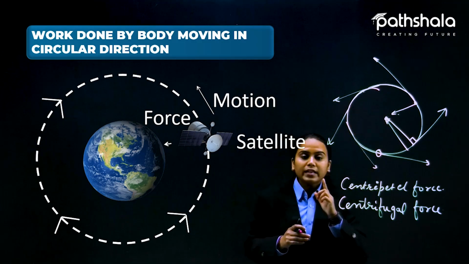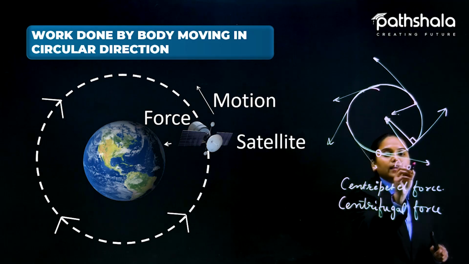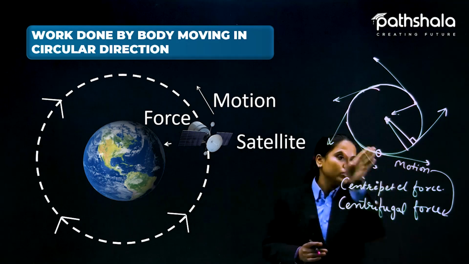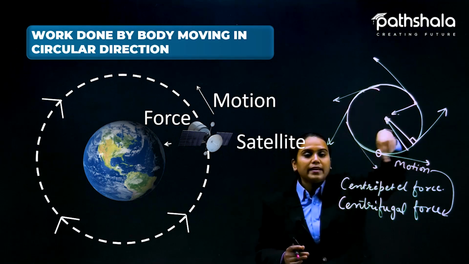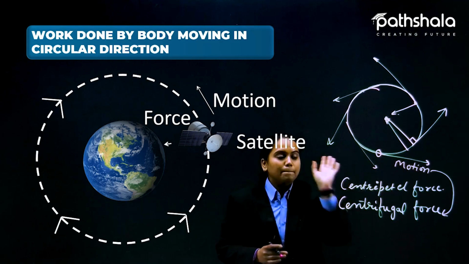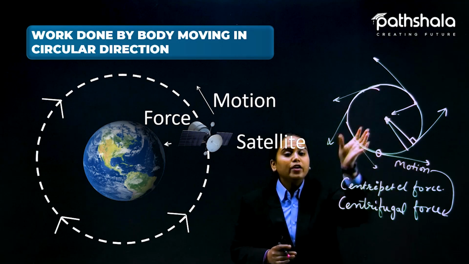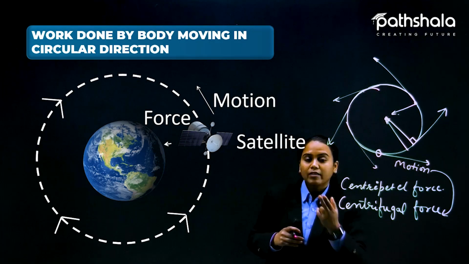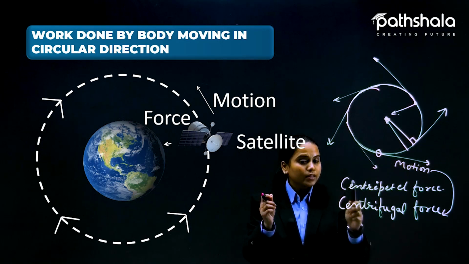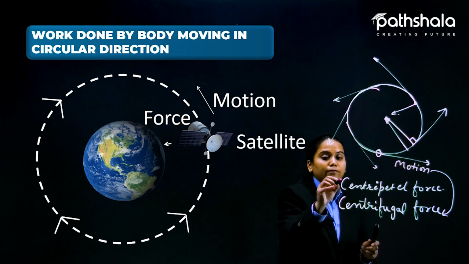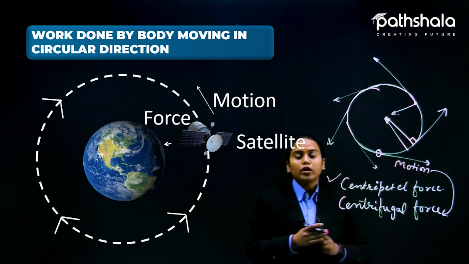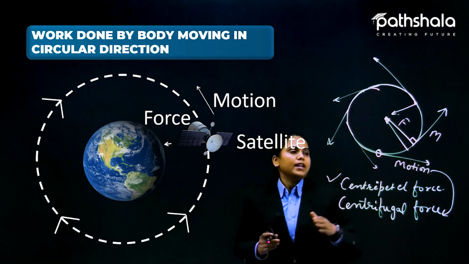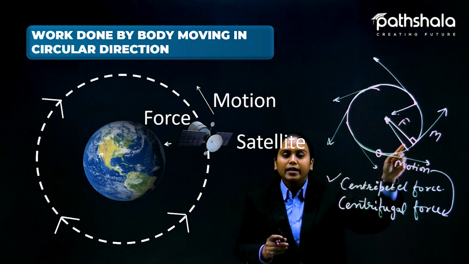So we can say the motion is in the direction of the centrifugal force. According to the centrifugal force, motion is in this direction, and that is why it is making a circular round here. But the inside pulling of the object, because it is connected with gravity, or in the activity I told you, with a thread, is given by the centripetal force. So the force is in this direction and the motion is in this direction, and we can say they make 90 degrees.